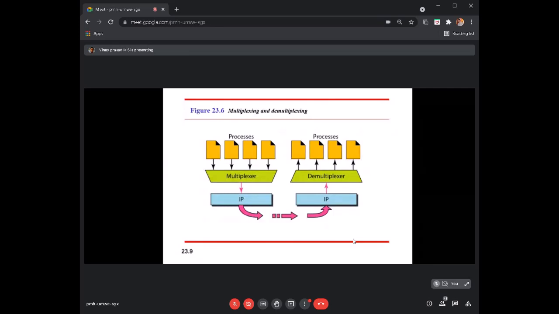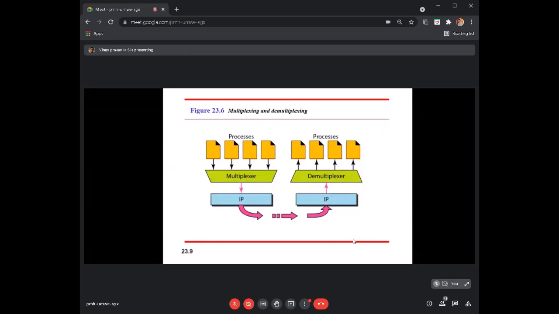The outgoing stream is going to be segment by segment, and each segment belongs to only one specific application. This process is what we call multiplexing. There will be a number of inputs from different applications, but the output is going to be segment by segment, and at the network layer it's going to be packet by packet.